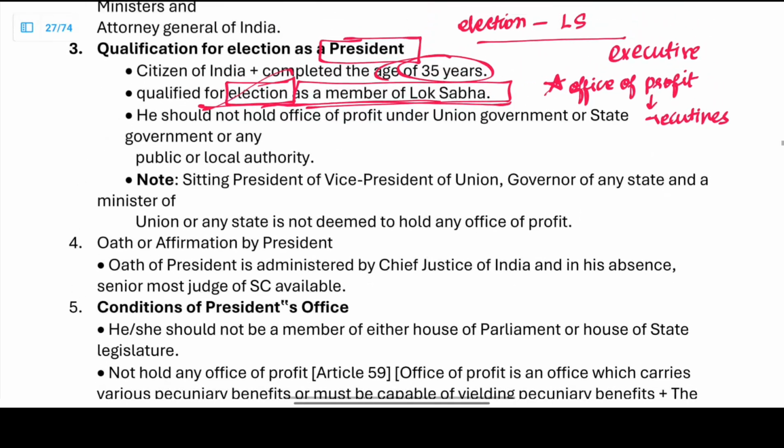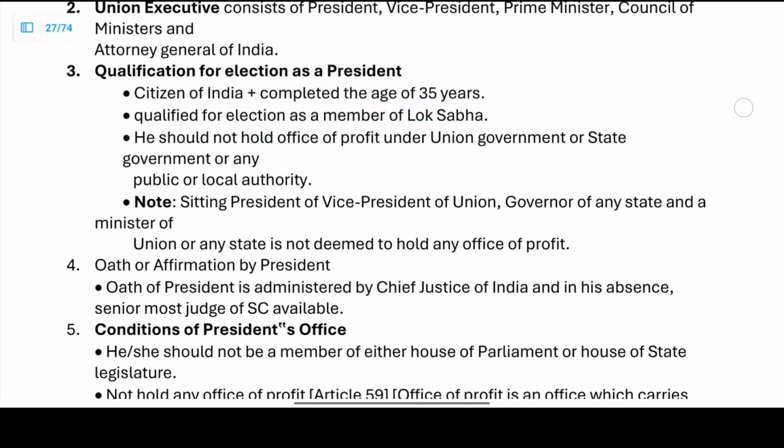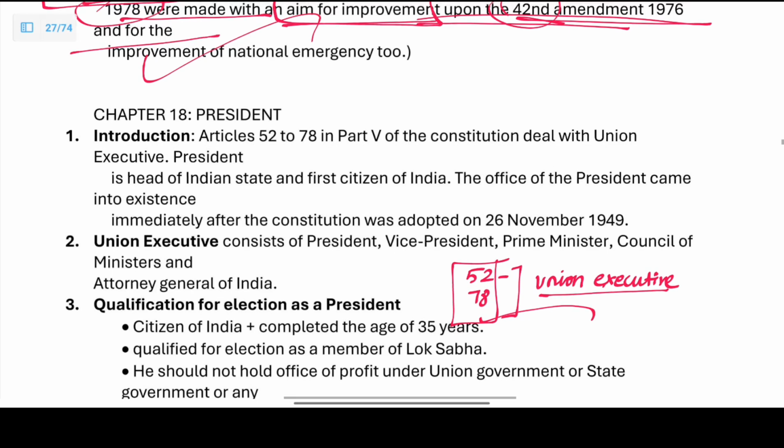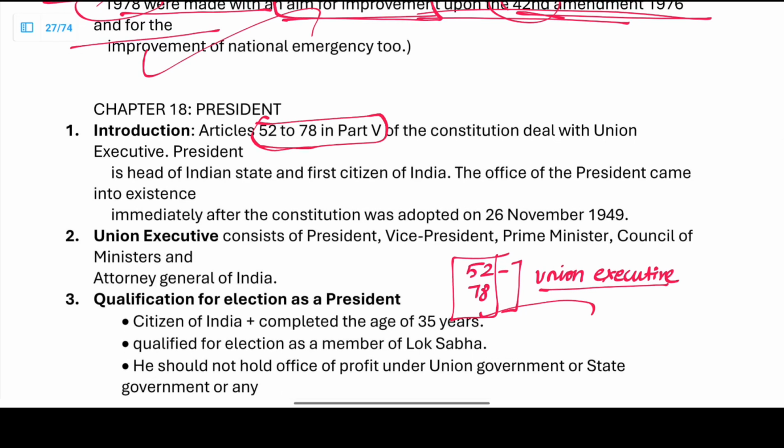Let us go for a recap. The articles for the Union Executive, not for the President, are Articles 52 to 78. These are the articles for the Union Executive, right? So this is the first important point: Articles 52 to 78 in Part 5 of the Constitution deal with the Union Executive.